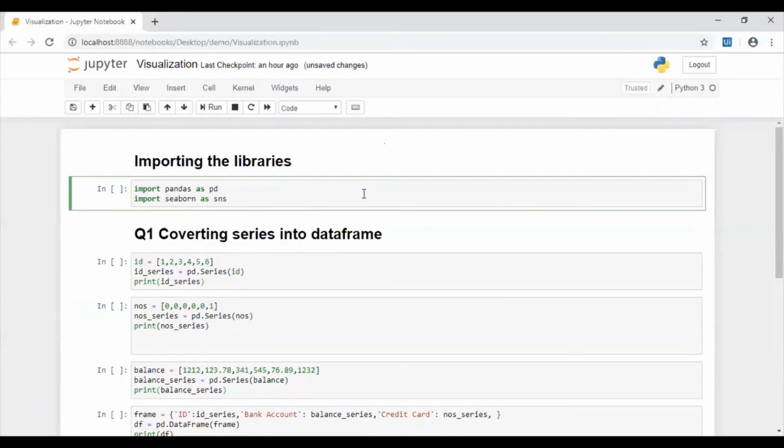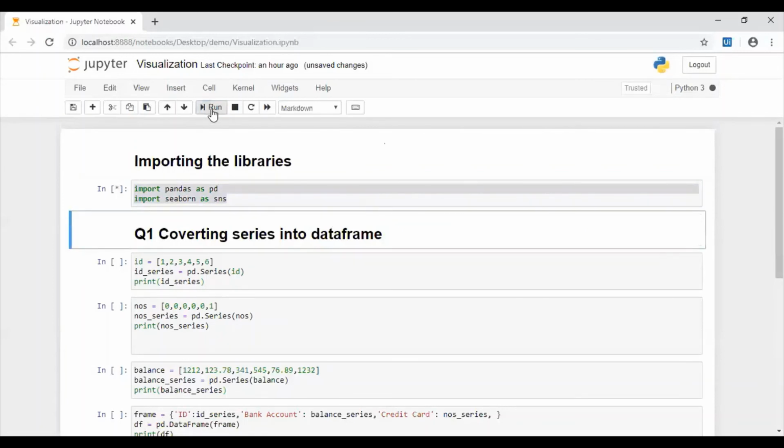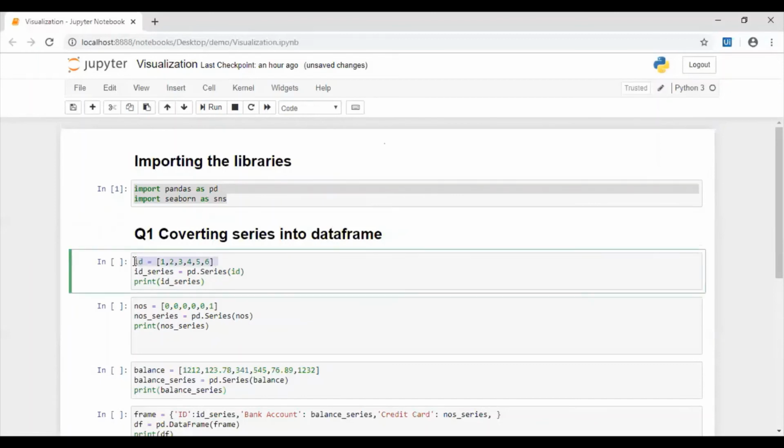Now let us look at the solution for our quiz. We will start by importing the libraries. Here it is pandas and seaborn. Let's do that. It is importing and it is done. Our first question was converting series into data frame. This is our data.